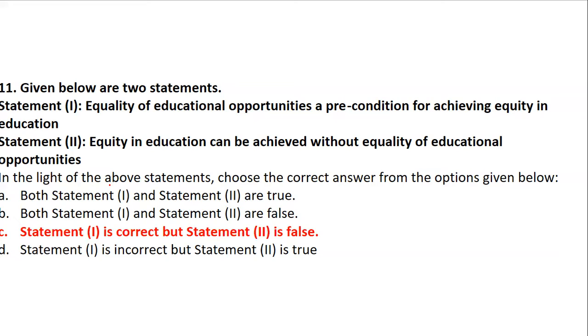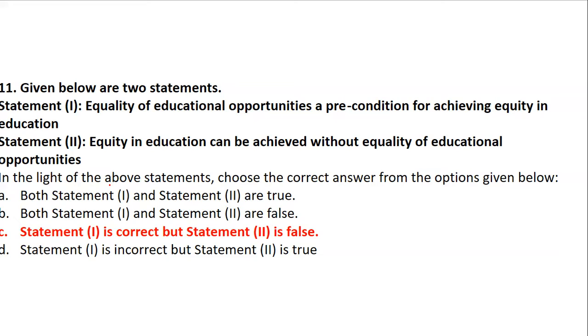Unless we give equality in educational opportunity, we will not get equity in education. But statement 2 says that equity in education can be achieved without equality. No, unless we give a platform of equality, how will we achieve equity in education? Same statements, but they have played with them in a very complex or smart way.